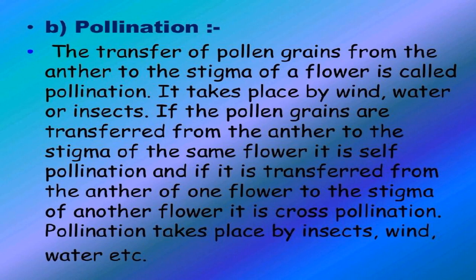And then abiotic pollination can also be classified into two types, that is anemophily, pollination by wind, and the last is hydrophily, by water.